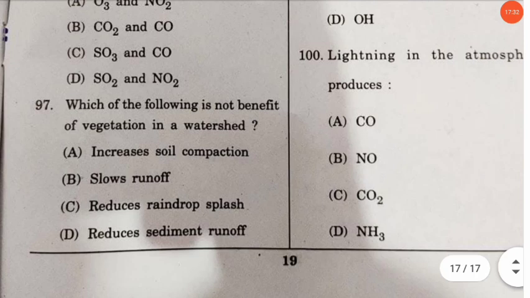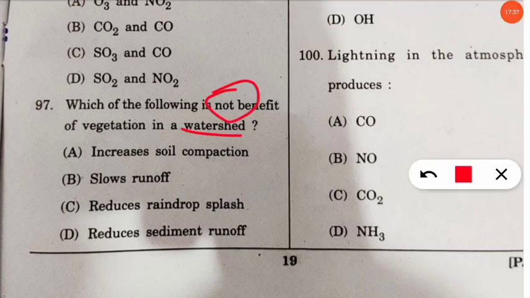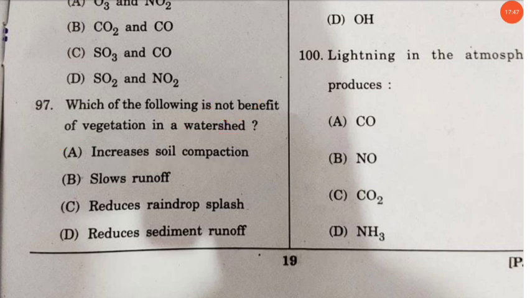Next question is, which of the following is not a benefit of vegetation in a watershed? It is mentioned not a benefit. So here the correct option will be option number A, that is the increased soil compaction is not a benefit of vegetation in a watershed. Let's move to the next question.